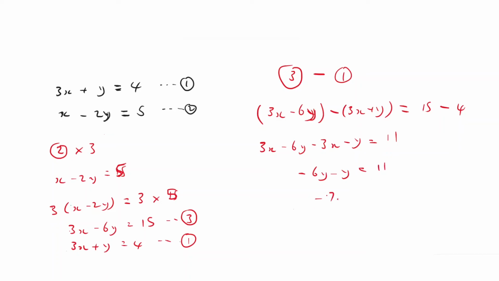So this is minus 7y equals 11. And then you end up with y equals minus 11 over 7. All right.